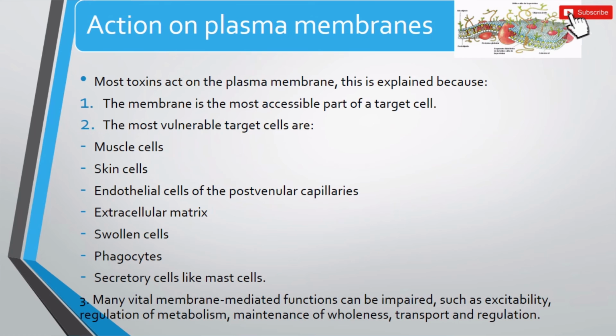Another general principle of toxins is their action on plasma membranes. Most toxins act on the plasma membrane. This is explained because, 1. The plasma membrane is the most accessible part of a target cell.